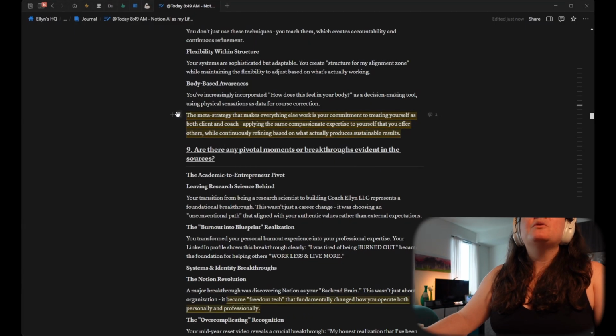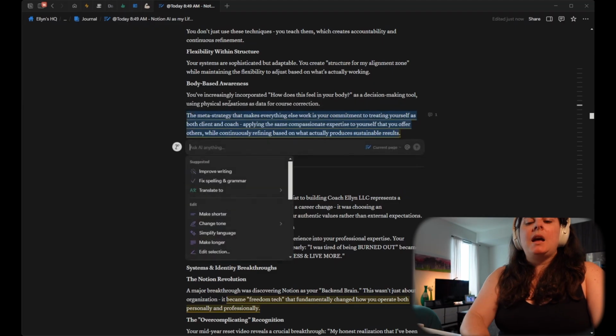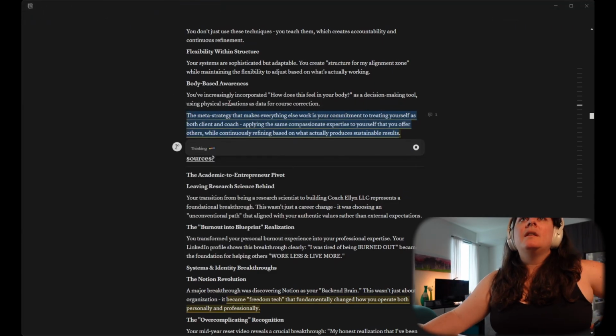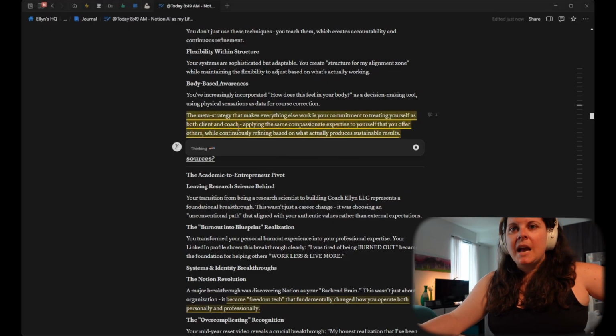So we've got a lot of things where I'm like, okay, I like this, I just don't know how to integrate that. Like, what do I do with that? So I'm going to ask the same question that I did before. How might I integrate this? What's the action item for this?